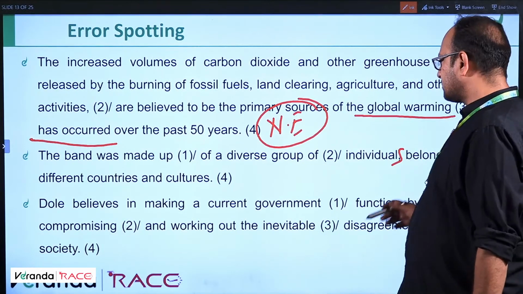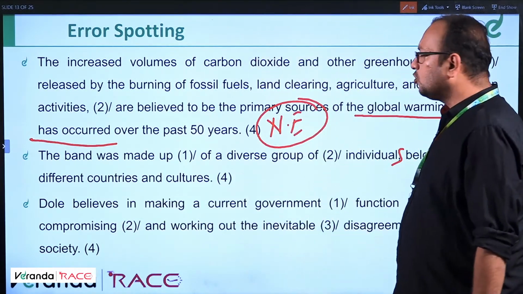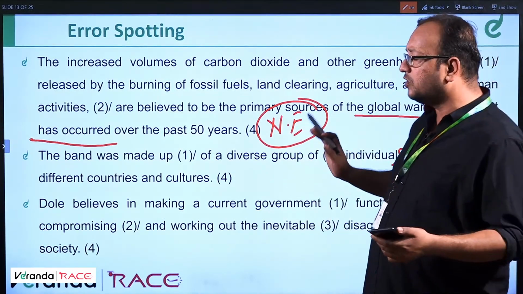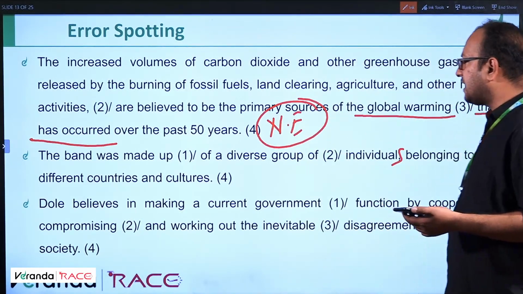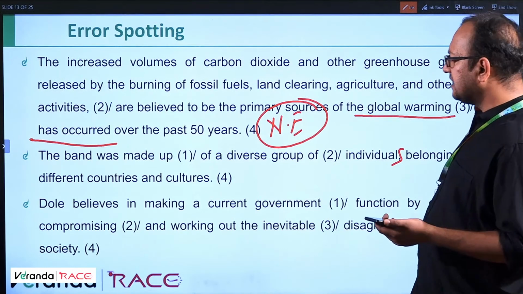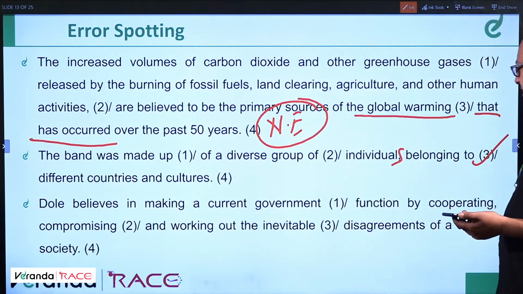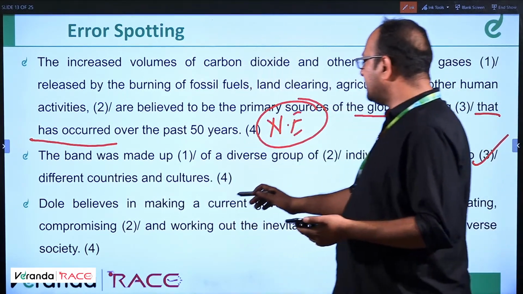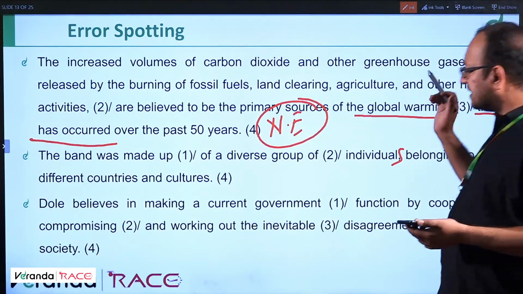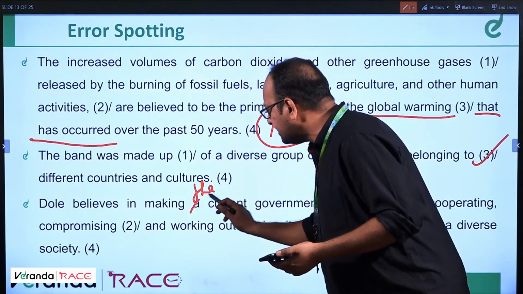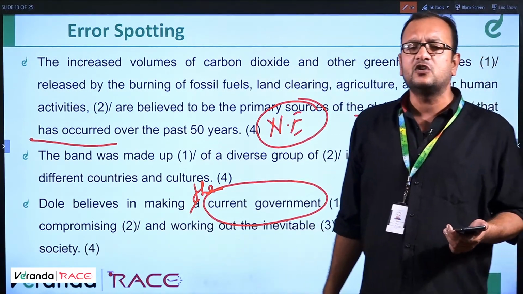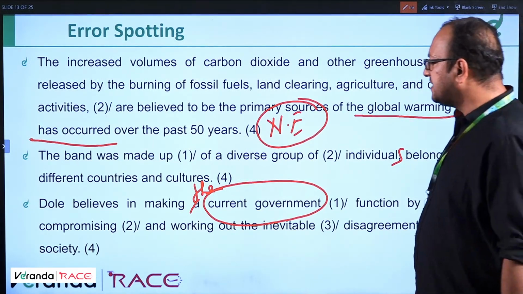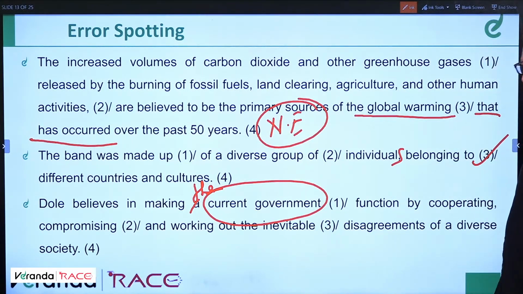Okay. Individuals. Dole believes in making a, Dole is a company in America that deals with, I'm not sure. Dole is a company, right? So Dole believes in making a current government function by cooperating, compromising and working out the inevitable disagreements of a diverse society. Because it's the current government, so it is the specific government. So it should be article the and not article a. Okay. Dole believes in making the current government function by cooperating, compromising and working out the inevitable disagreements of a diverse society.